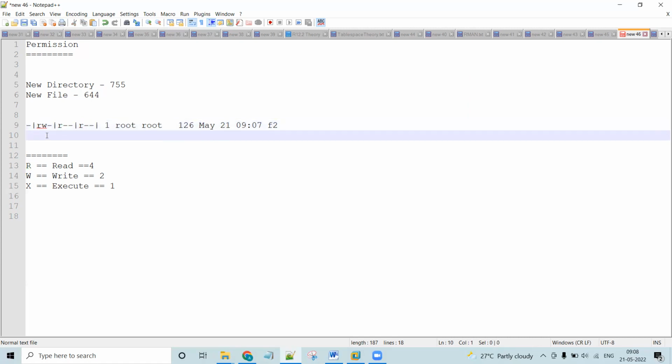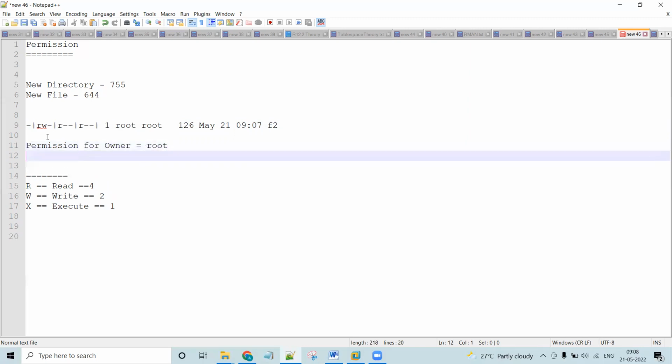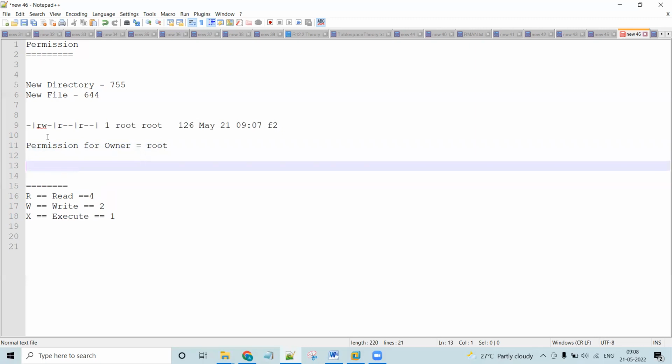Now what is the permission for owner? Who is the owner of this F2 file? That is root, root is the owner. For root we have R means 4, W means 2. Execute is not there, so it will be 0.